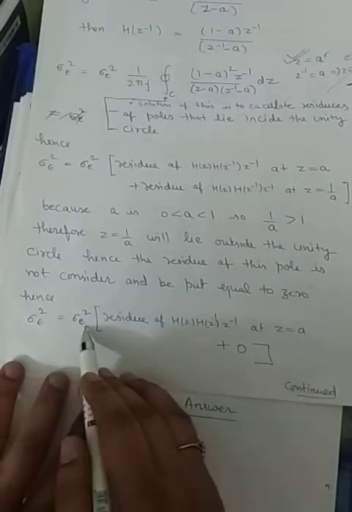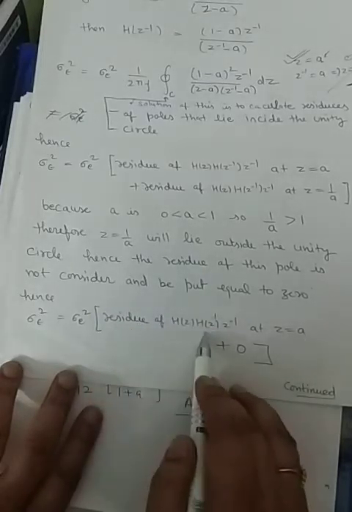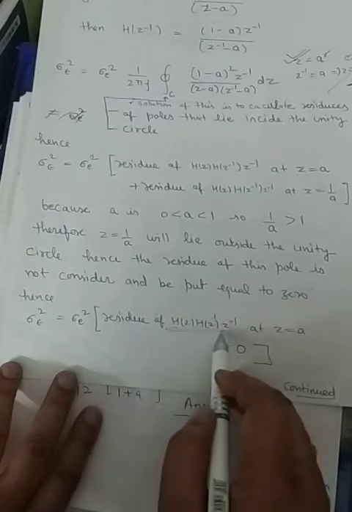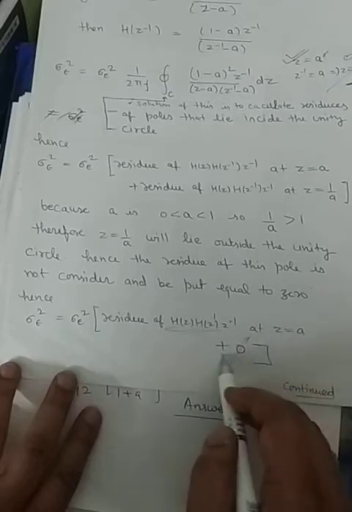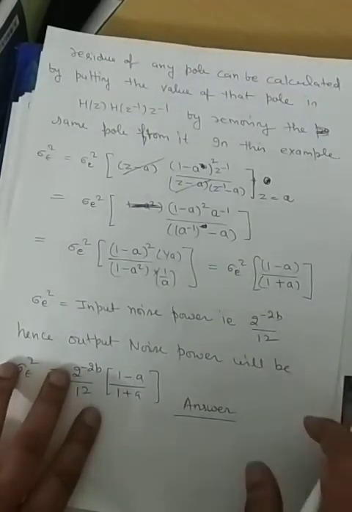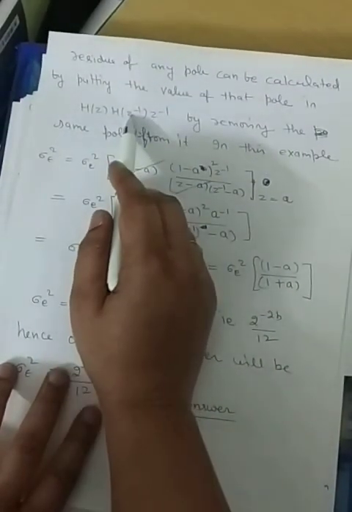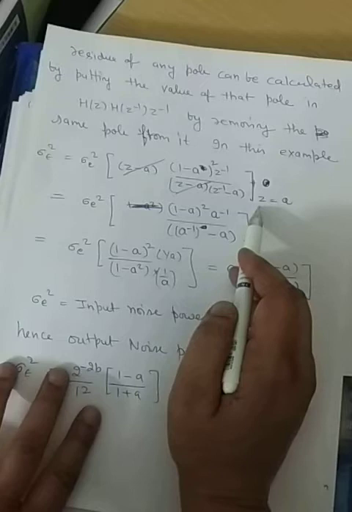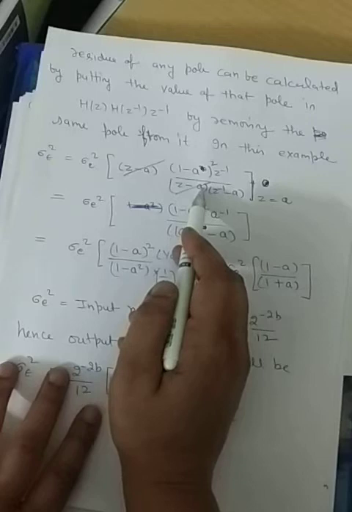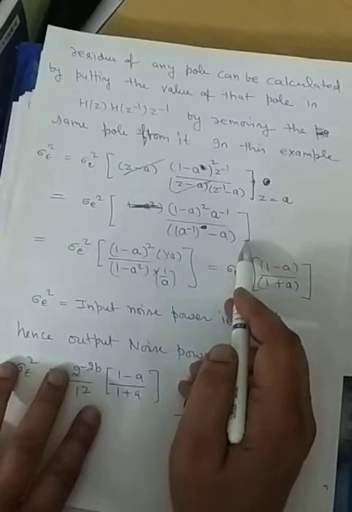Steady state output noise power will be equal to the input noise power times the residue of the integral value at z equal to a, and for the remaining pole it will be 0. So here I have written 0. In order to calculate the residue of this particular term, we have to eliminate the pole at which we are calculating the residue. Because we have to calculate the residue at z equal to a, we eliminate that pole, and in the rest of the expression we put the value of z equal to a, and finally this is the expression.